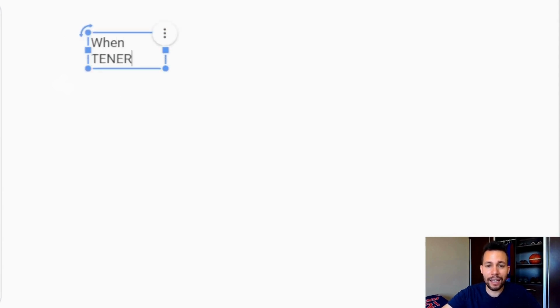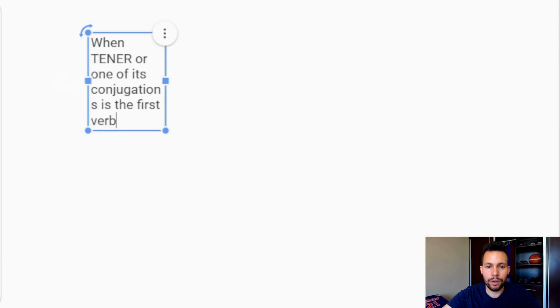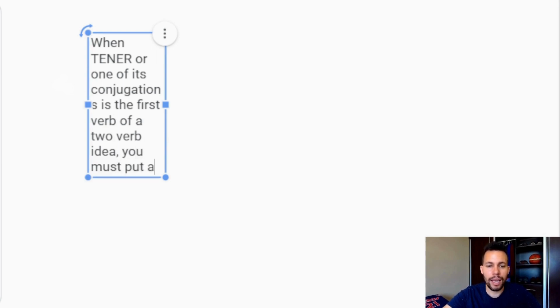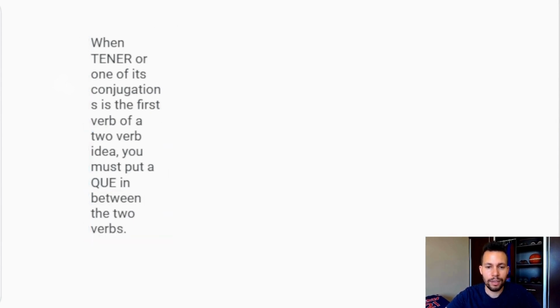When tener or one of its conjugations is the first verb of a two verb idea, you must put a que, Q-U-E, in between the two verbs. So we have to speak really should be tenemos que hablar.